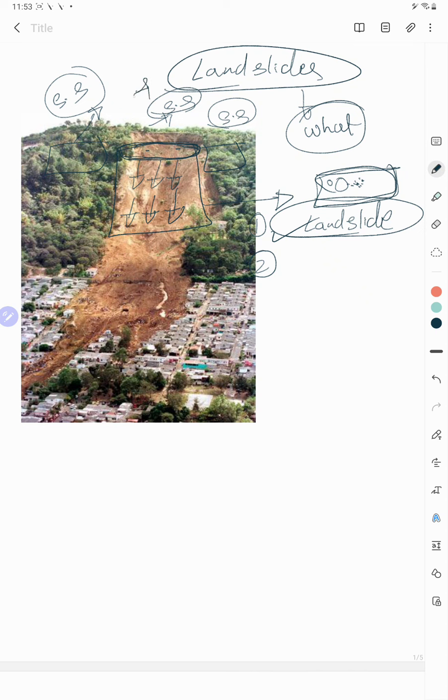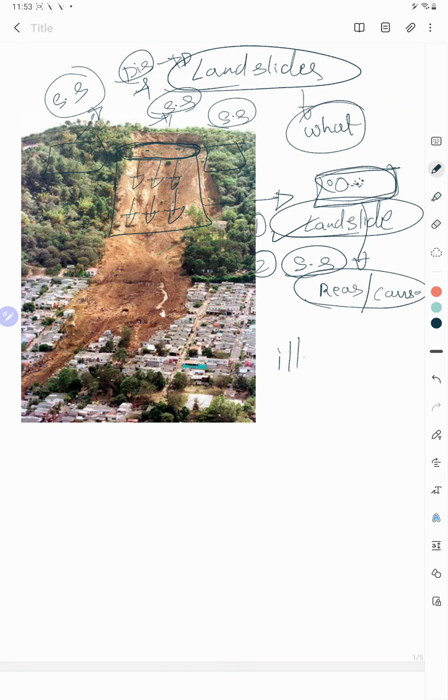It got disturbed because of various reasons. The shear strength of this part got disturbed because of various reasons. What can be the causes? To understand this very clearly, I really want to illustrate one example.